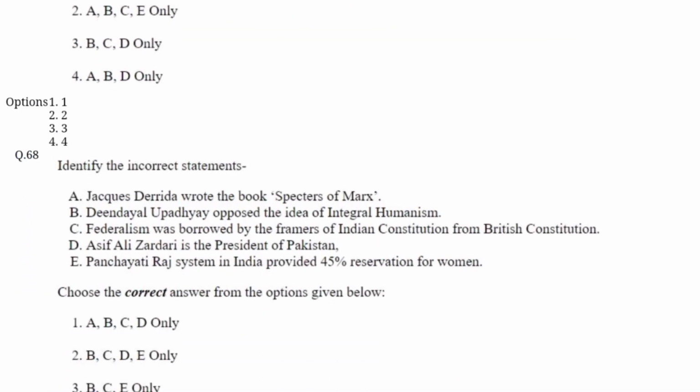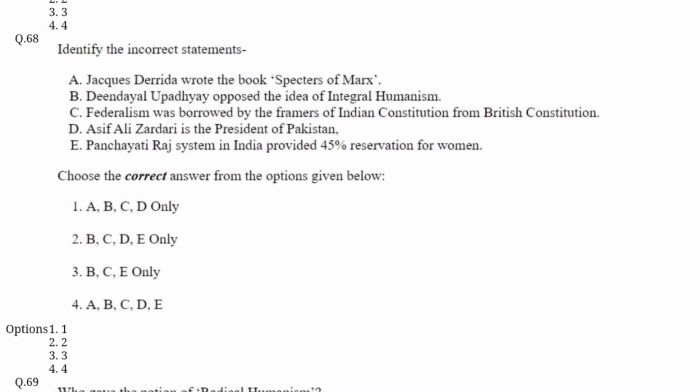Question number 68. Identify the incorrect statement from the code given below. Option C is correct here. B, C, and D. That Deen Dayal Upadhyay opposed the idea of integral humanism. Federalism was borrowed by the framers of the Indian Constitution from the British Constitution, and Panchayati Raj system provides in India 45% reservation for the women.